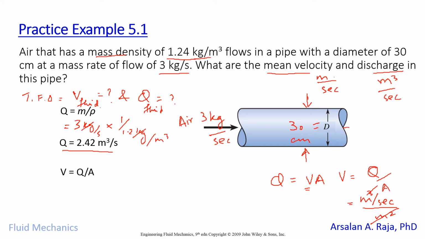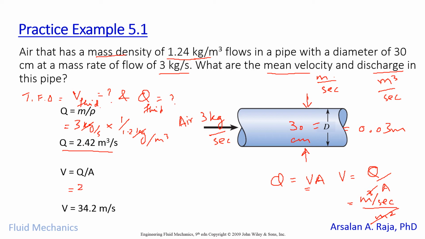So diameter 30 centimeter will be equal to 0.03 meters. By applying these values, we will get the velocity of the fluid.